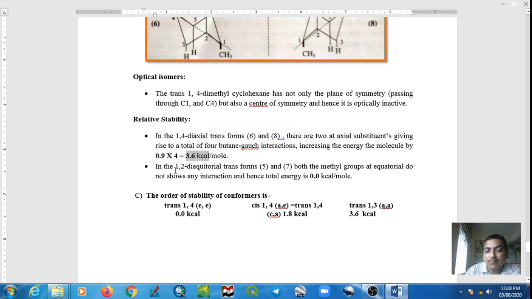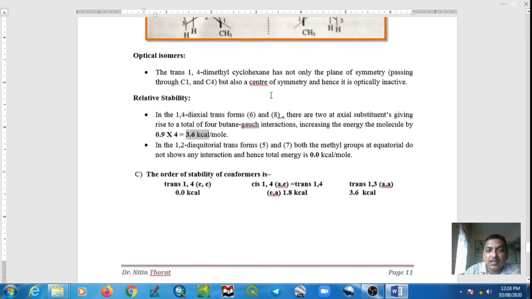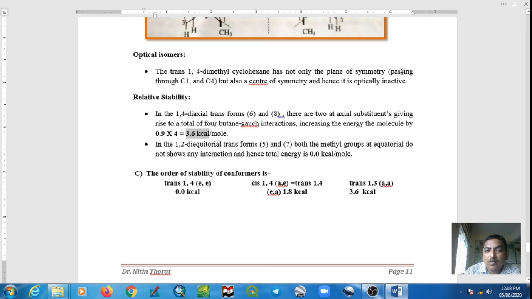Here, optical isomerism: trans 1,4-dimethyl cyclohexane has not only the plane of symmetry passing through C1 and C4, it has a center of symmetry, and that's why this molecule is optically inactive. In relative stability, in the 1,4-diaxial trans form, 2 axial methyl groups show 4 butane-gauche interactions.